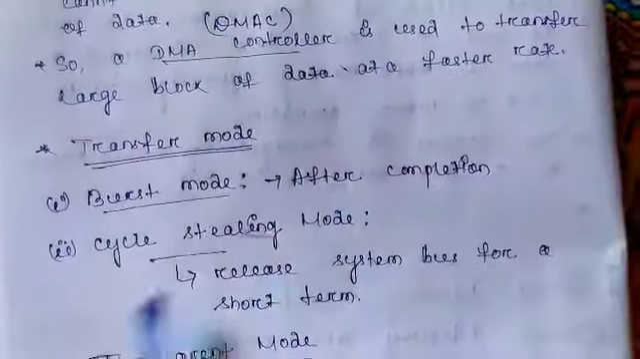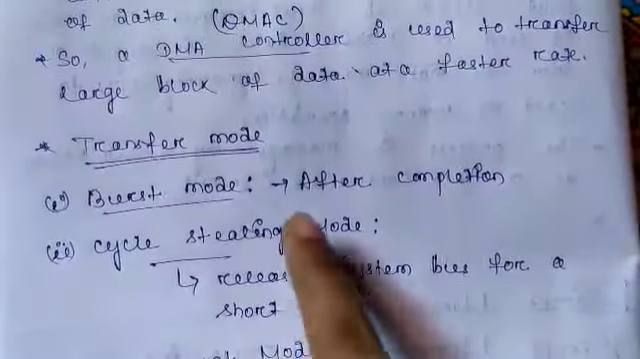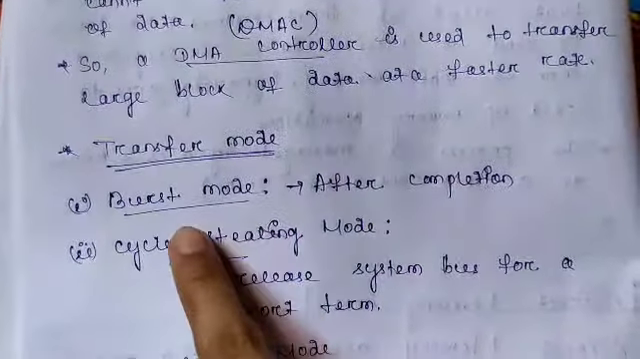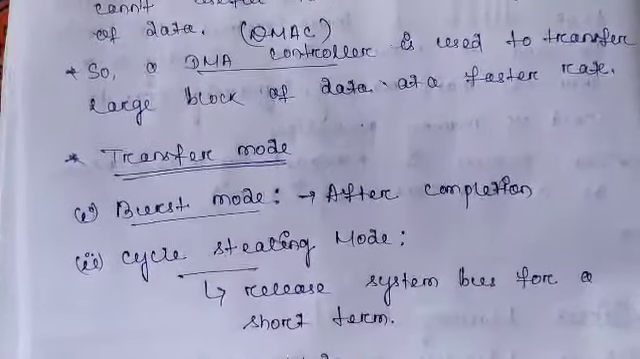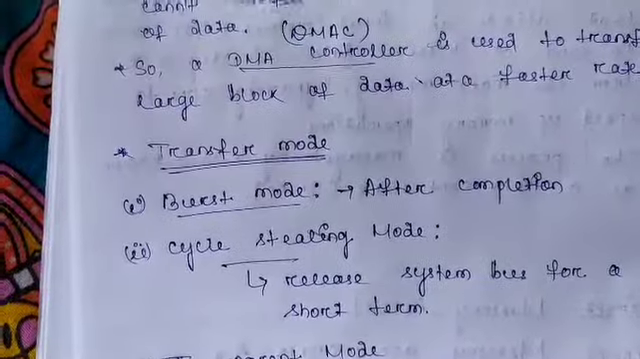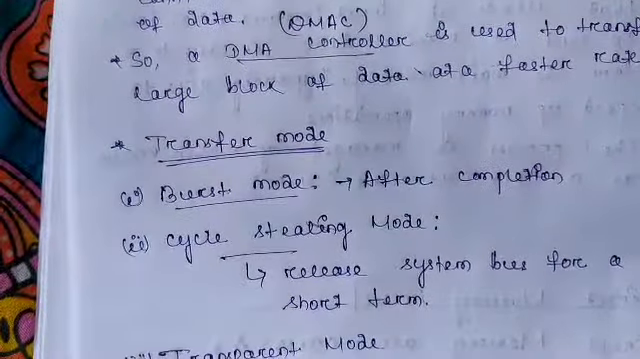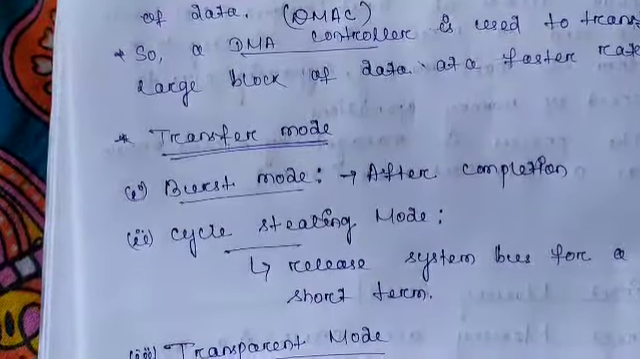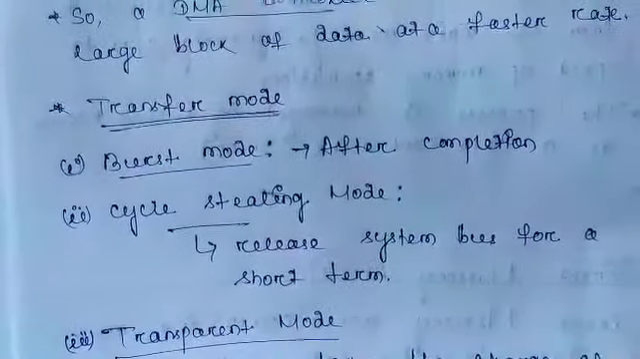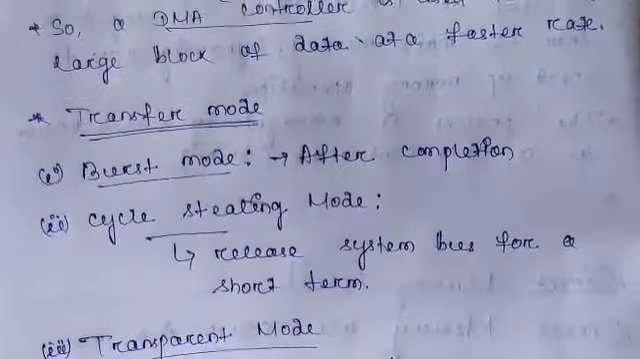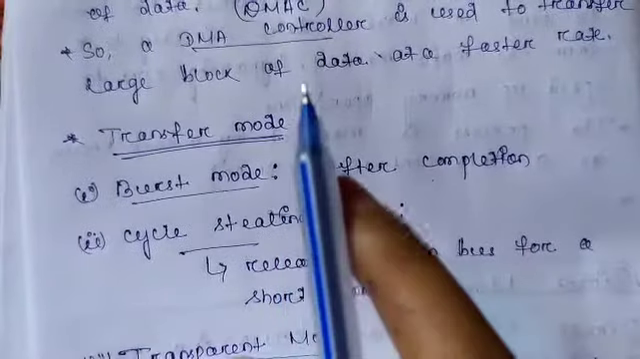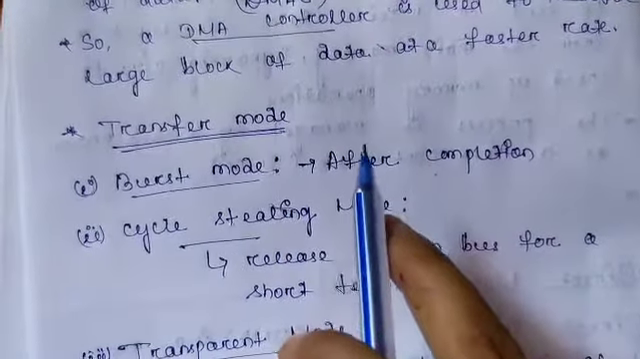Okay, so let's see what transfer modes it follows to transfer the data. First, it is the burst mode. Burst means processor timing or CPU timing. It will be more clear when you learn operating systems. So in the burst mode, after completion of one process, the CPU can take the request of another process.